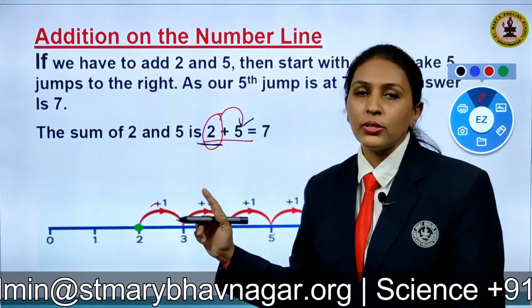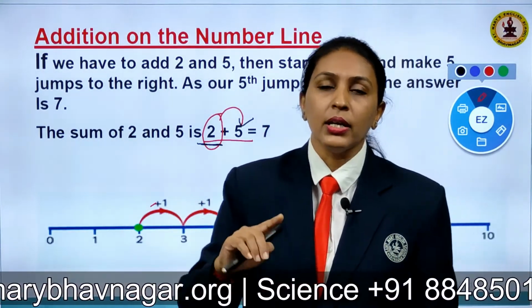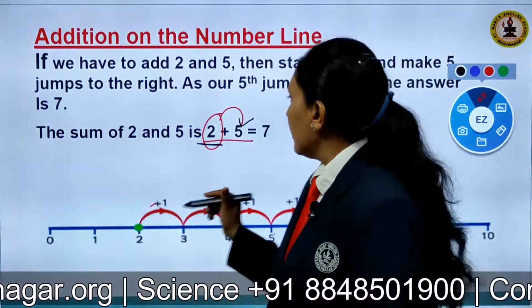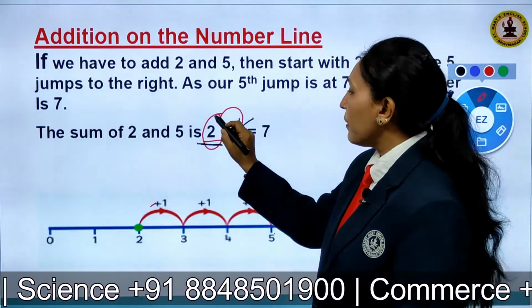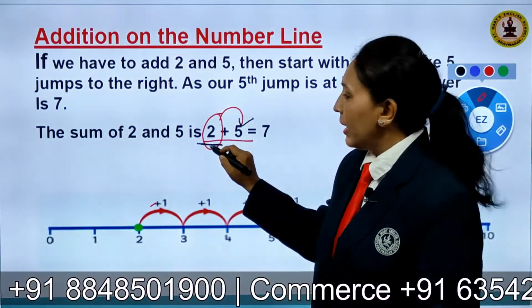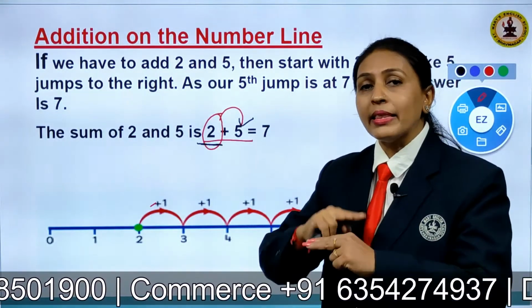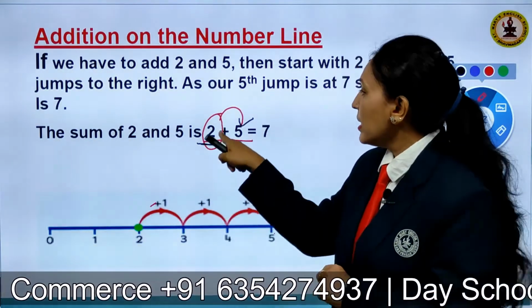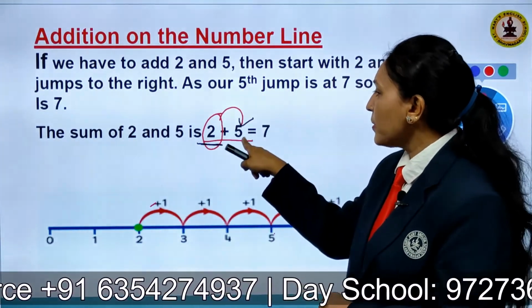So whenever you need to add the numbers on the number line, move to the right. Whichever number is given to you first, start from there, and for the second number you have to make that many jumps. That is, starting from 2, take 5 jumps towards the right.